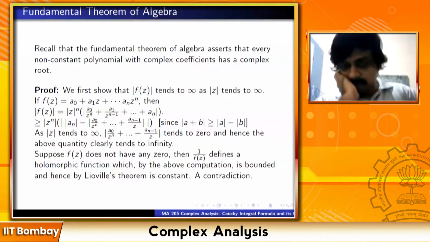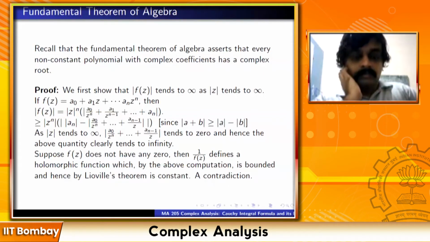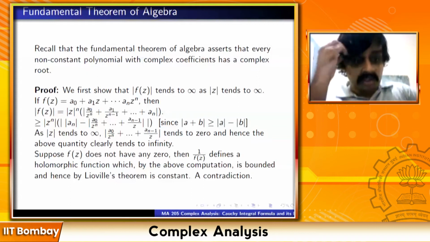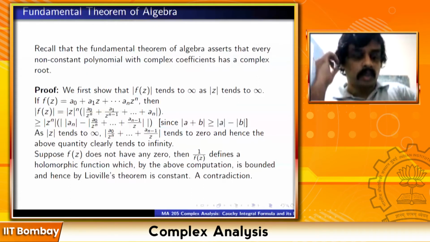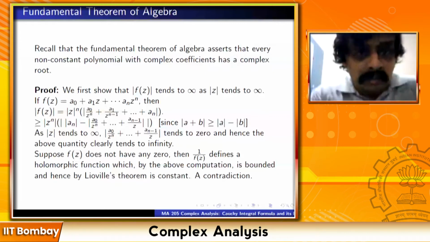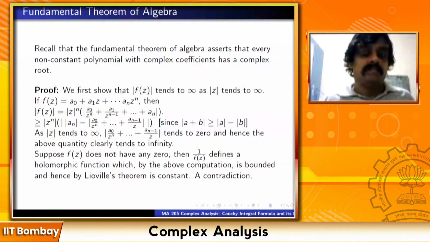Sir, what exactly is a contradiction? I'm not getting it. The contradiction is that finally we have proved it's bounded. By Liouville's theorem, we concluded it's constant. 1 upon f(z) is constant, that means f(z) is constant. But we started with a non-constant polynomial.